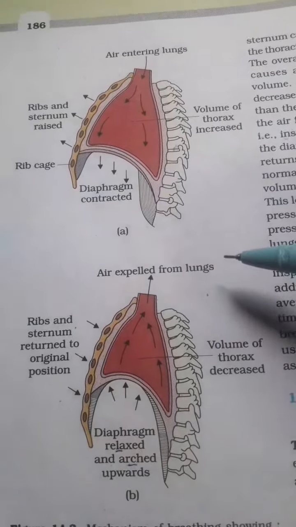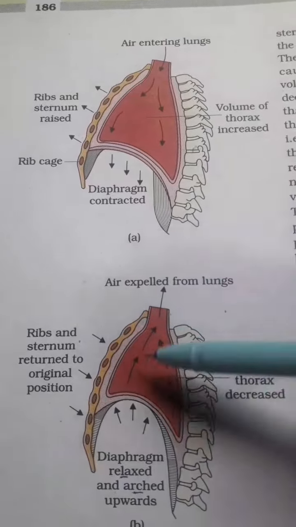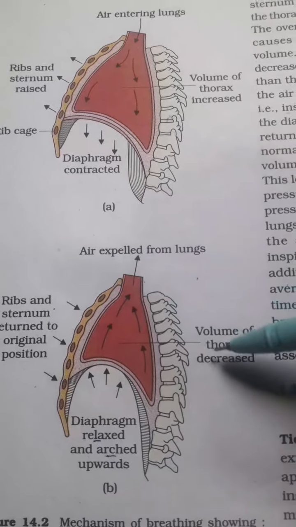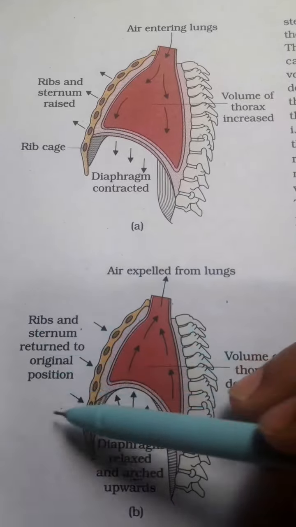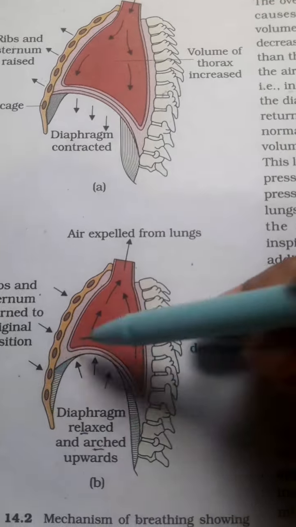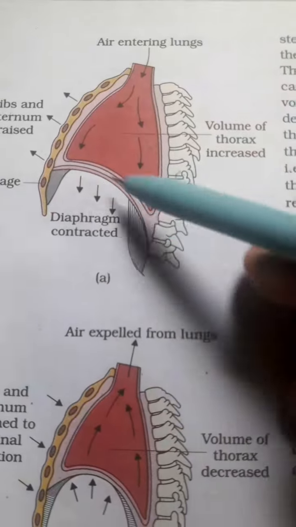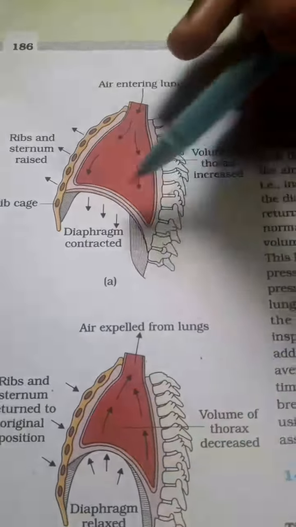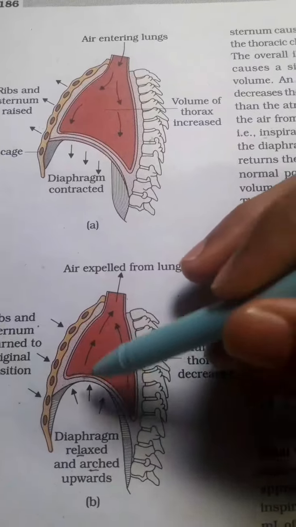And during the expiration, the air gets out of the thorax and the thoracic volume decreases, as the ribs and sternum return to the original position, and the diaphragm is relaxed, so it arches upward. And when the air enters, it contracts like this. It increases in length, it decreases in length.